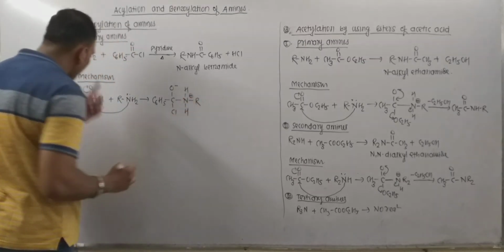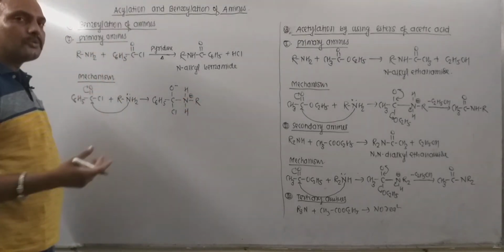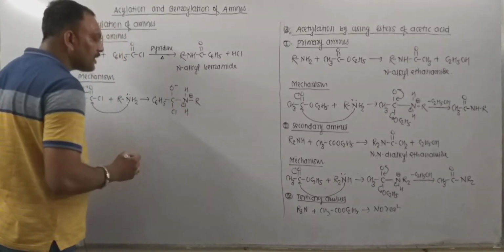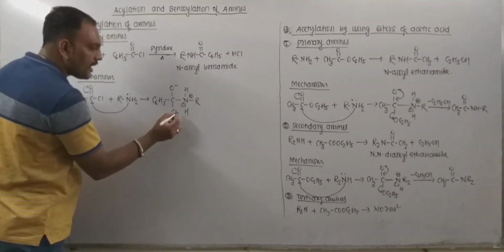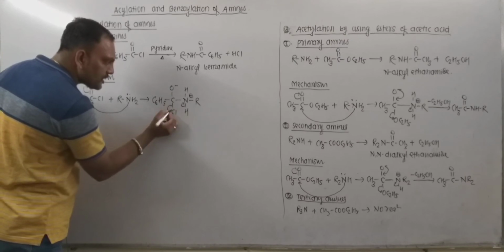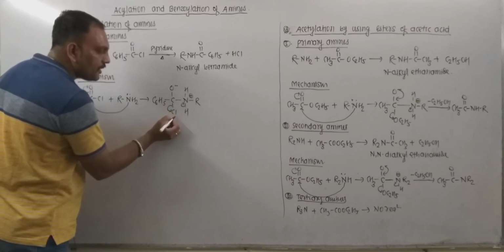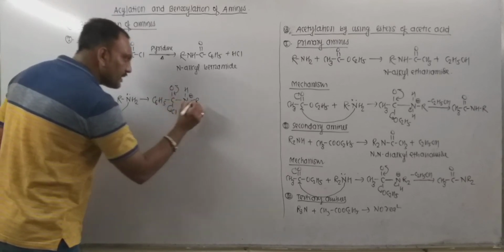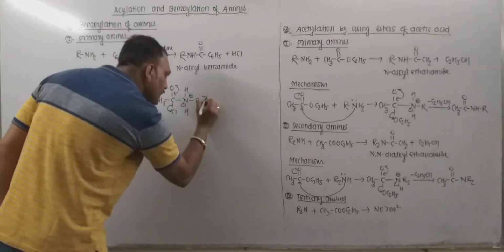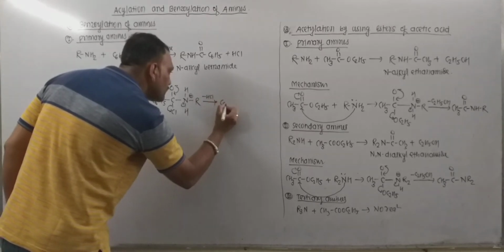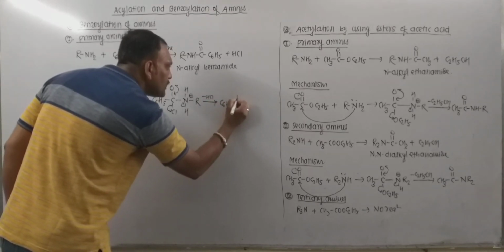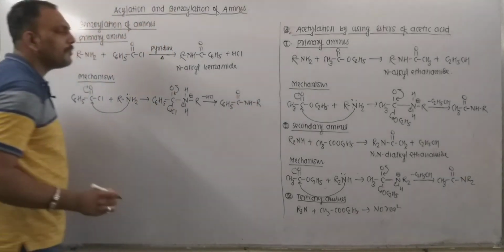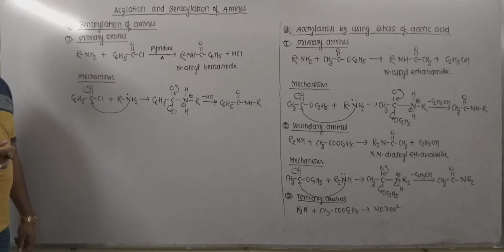Now nitrogen has a positive charge as it used its lone pair for attack. Now nitrogen keeps this electron pair with itself, and thereby departure of hydrogen in the form of proton takes place. This chlorine gets removed in the form of chloride ion by keeping this pair, and this electron pair is shared like this. So in this way departure of HCl takes place, leading to the formation of a product what we call N-alkyl benzamide. So in this way the reaction happens.